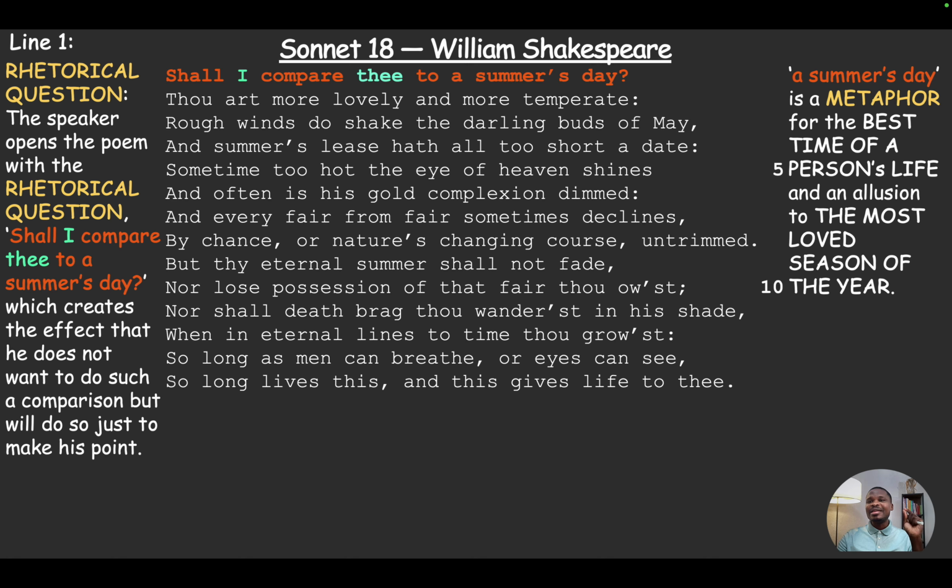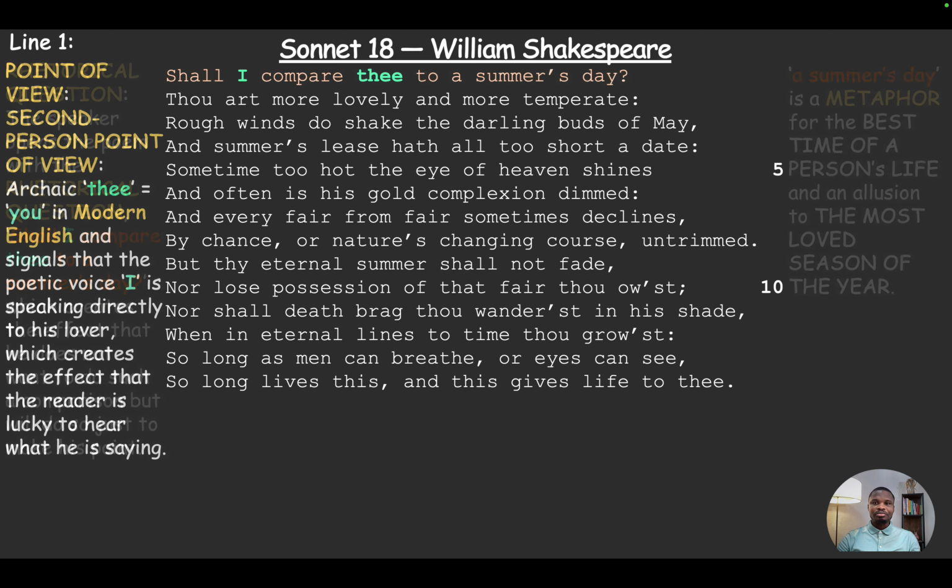Now, he says here that a summer's day is a metaphor for the best time of a person's life. So a summer's day can also literally mean the most loved season of the year, but it could also be the best time of a person's life, as a metaphor.